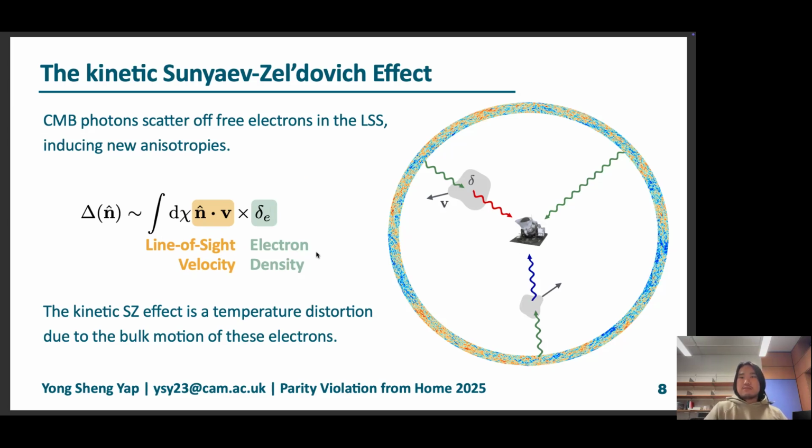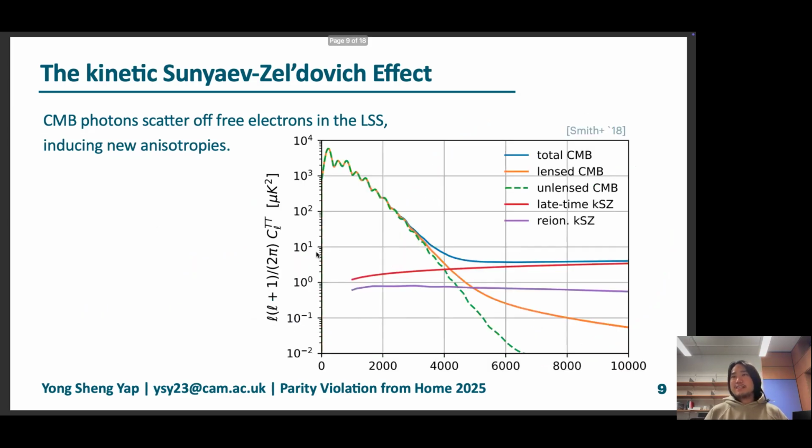You may think this is a small effect, but indeed it's not. In fact, it dominates the CMB power at large scales after the primary CMB has been damped by Silk damping, and it is a higher contribution than lensing at very small scales. And we will be able to see this very closely in coming results from the Simons Observatory and also the South Pole Telescope.